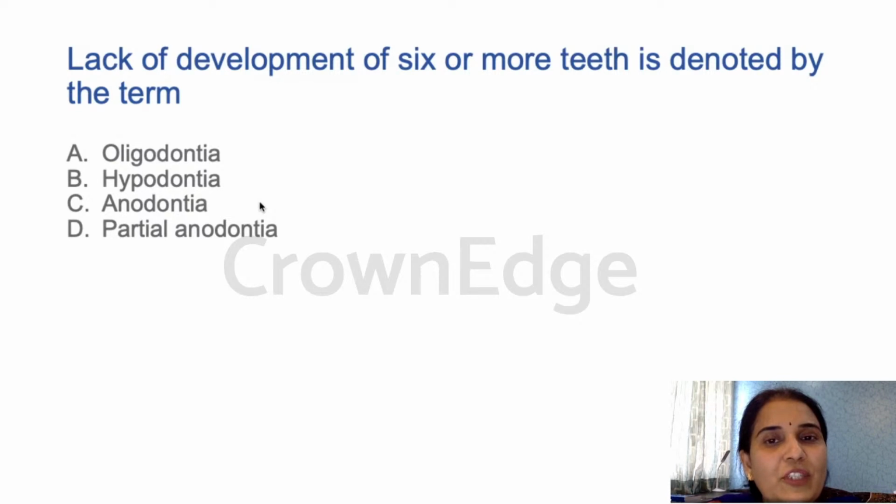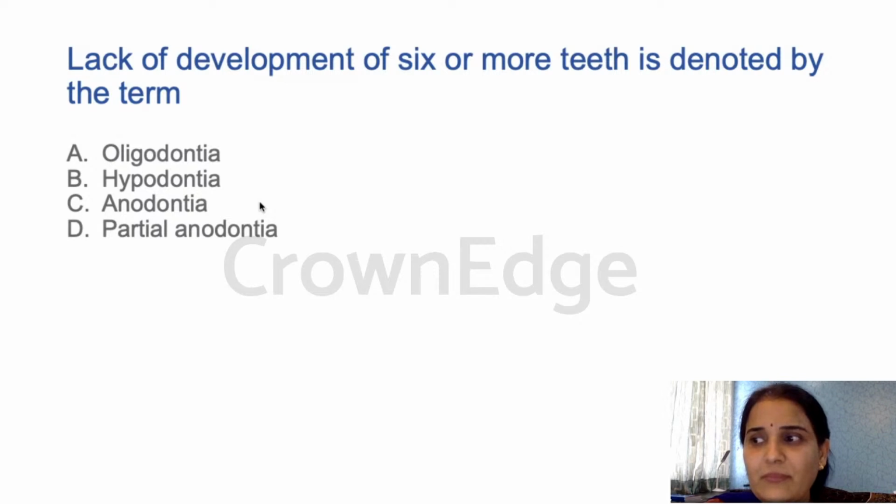Lack of development of 6 or more teeth is denoted by the term, not anodontia. Anodontia is complete loss of teeth. Hypodontia is less number of teeth. Partial anodontia is again, few are there, few are not there. But there is a specific requirement here: 6 or more teeth. It is called oligodontia.